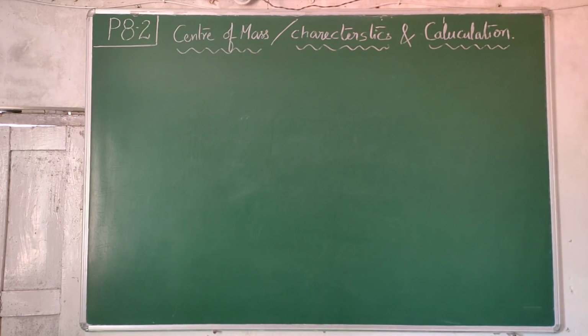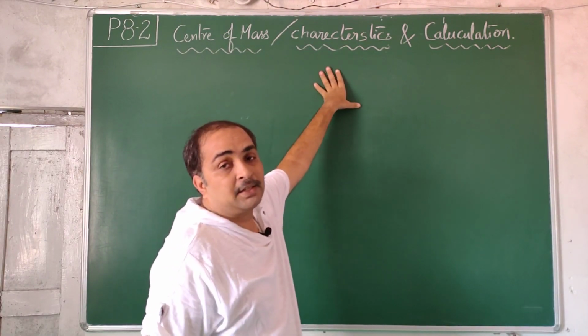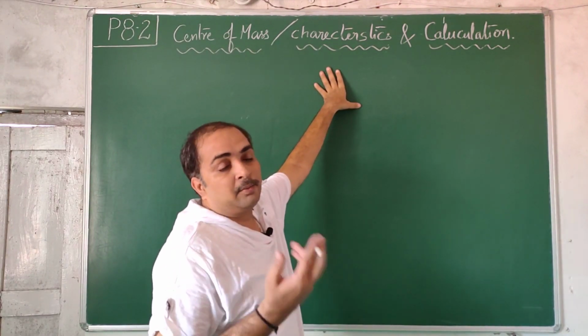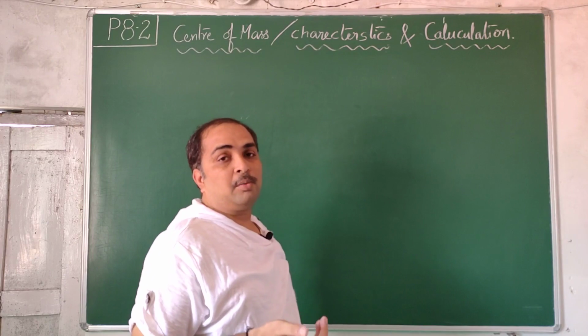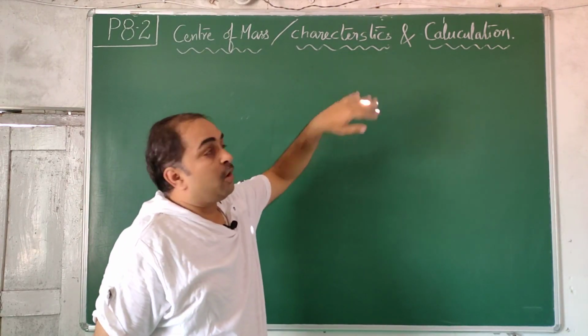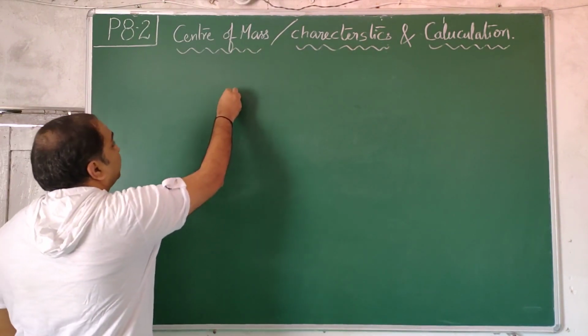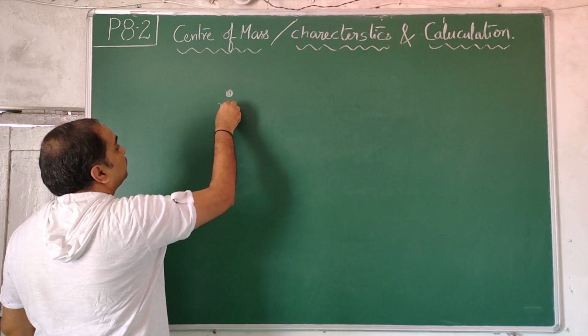Yes, students, I introduced what center of mass is, and I told 5 of its important characteristics. In the course of my lecture, I may add some more points to the characteristics. Now I am going into the mathematics of Cm calculation. There is one mass m1.